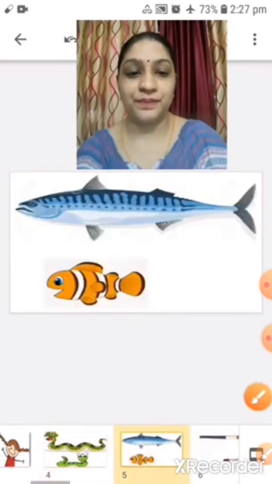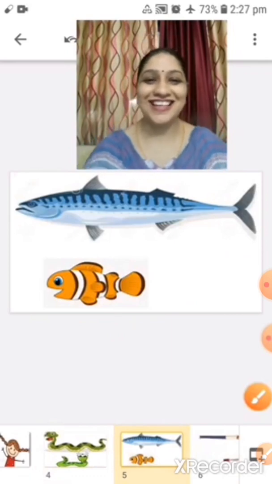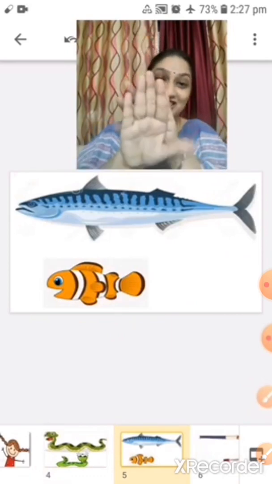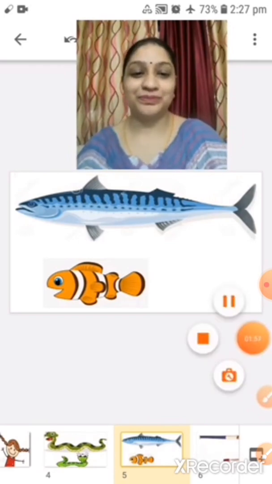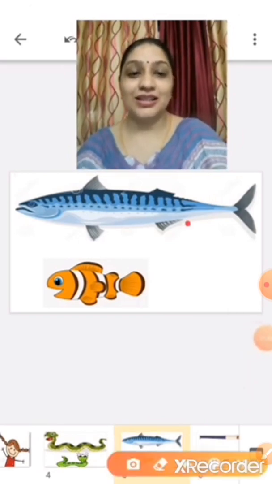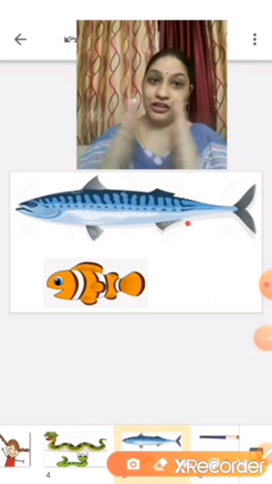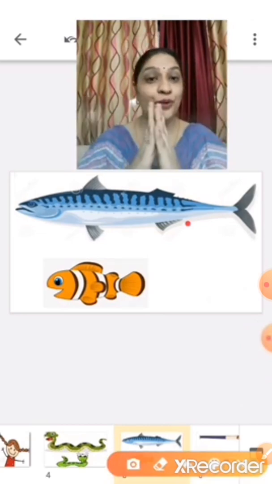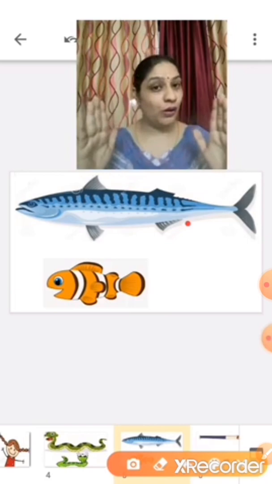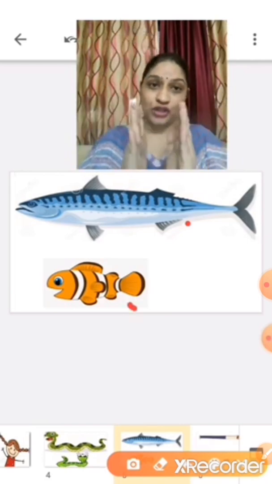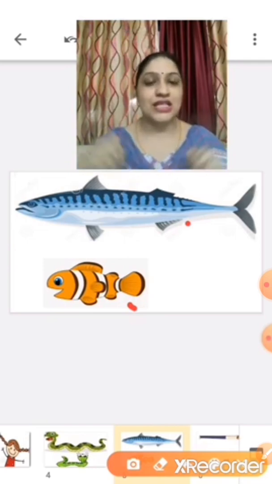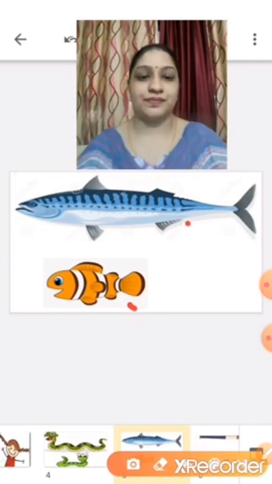Okay. What is this, children? Yes, these are fishes. See, this blue fish is long. And this orange fish is short.